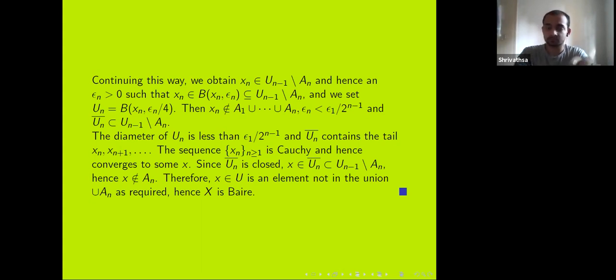And I know that because the tail sequence from xn onwards is in the closure of Un, this x is also in the closure of Un, which is away from An. So I know that x is not in An. So now I have found an x which is contained in U and it's not in any of the An's. And this means that U is not contained in the union of the An. So x is there, and U was arbitrary and the collection An was arbitrary. So we have proved that X is a Baire space.